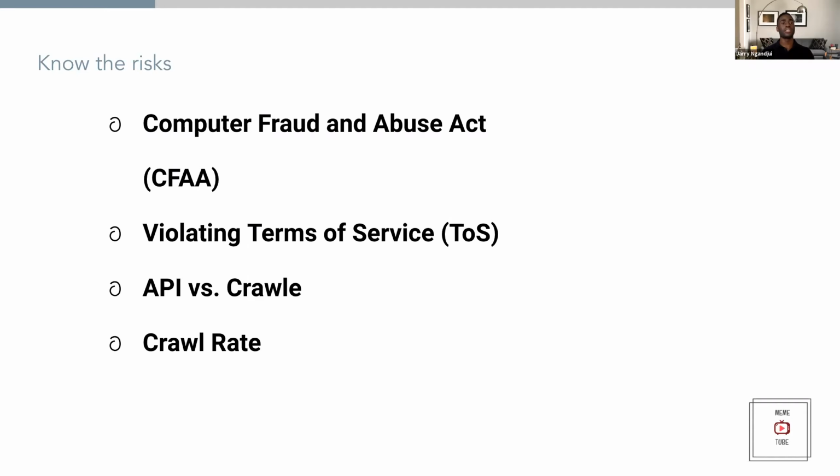Terms of service: different websites have different terms of service, so again, explore that before scraping the website. Excuse me. And oh, I definitely missed that. And then there's an API versus a crawler.